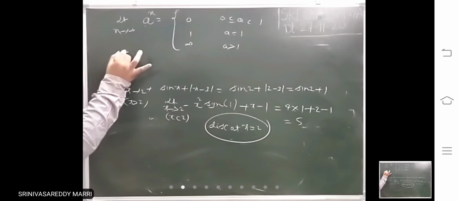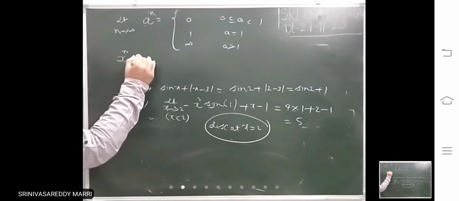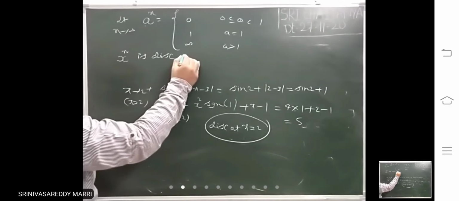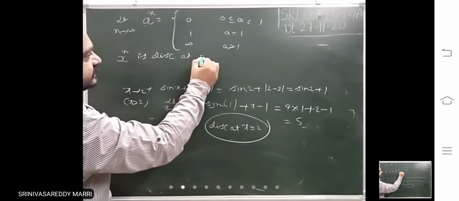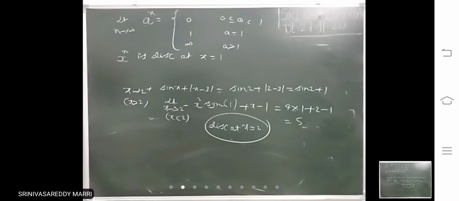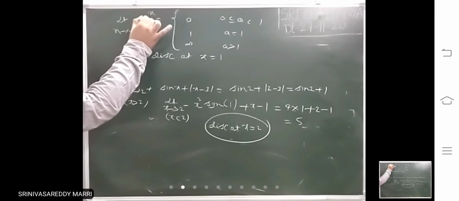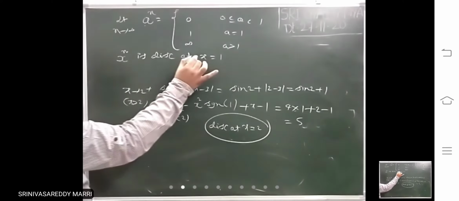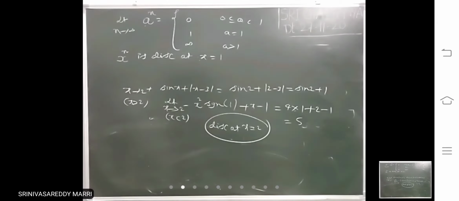Suppose if you get such type of function x power n, this will be discontinuous at x equal to 1. Such x power n, just like a power n, in place of a, x is there. This will be discontinuous at x equal to 1.